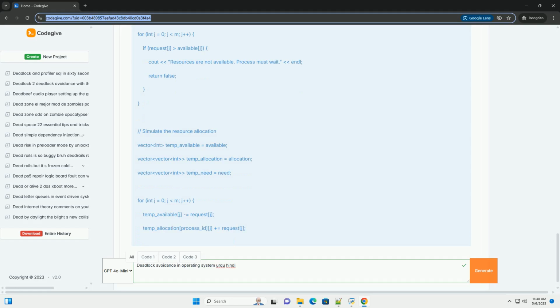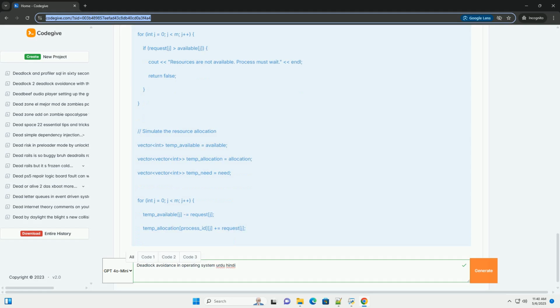Agar safe hi to, theek hi. If is_safe returns false, then the request is denied. Restore the original values of available, allocation, and need. The process must wait. Agar safe nahi hi, to request cancel karo.